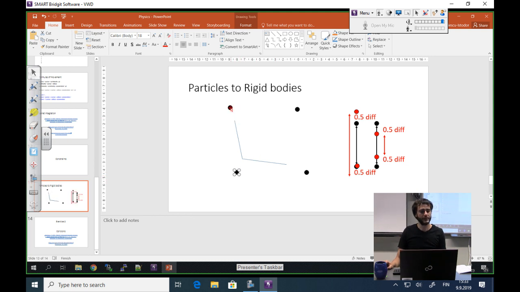I will first fix the constraint for this segment right here. That means the length here has to be the same as this line, and I'm going to fix it with half the distance in each direction. So this one is fixed, okay?